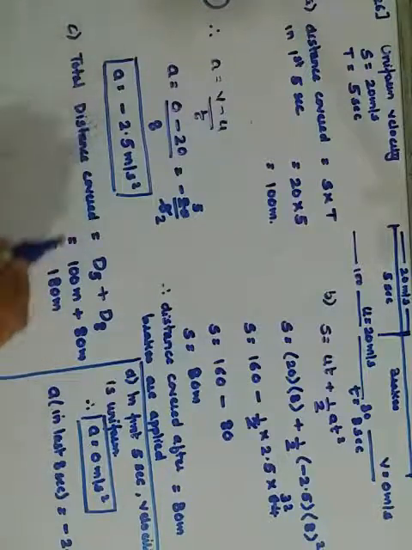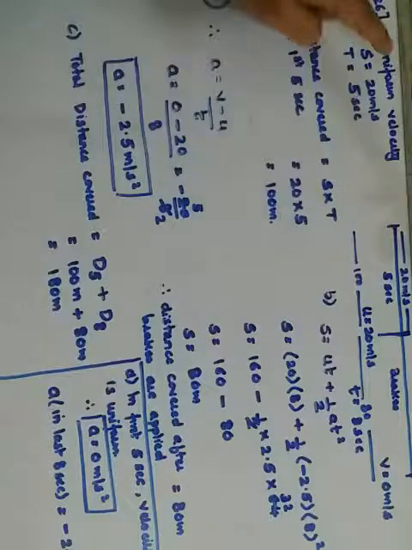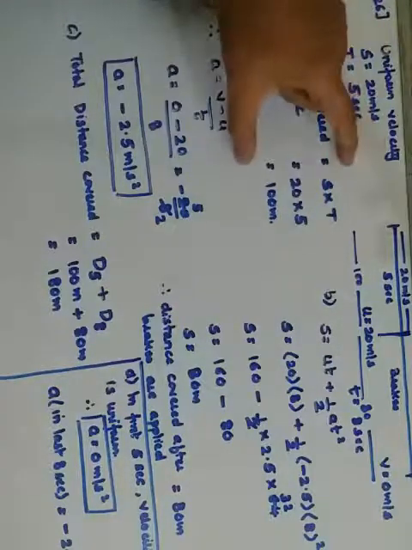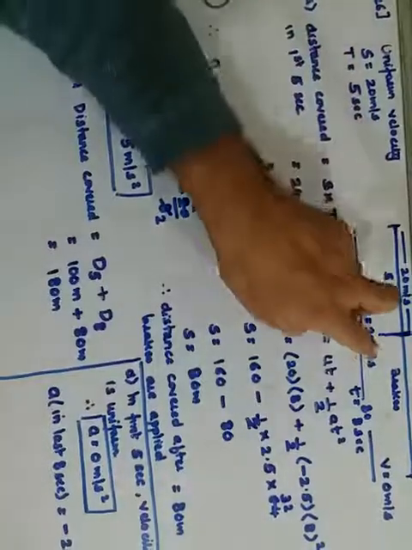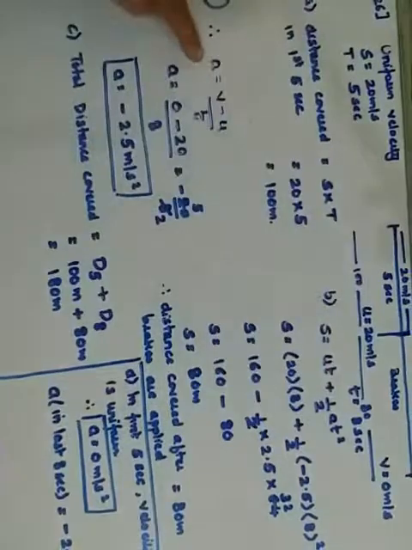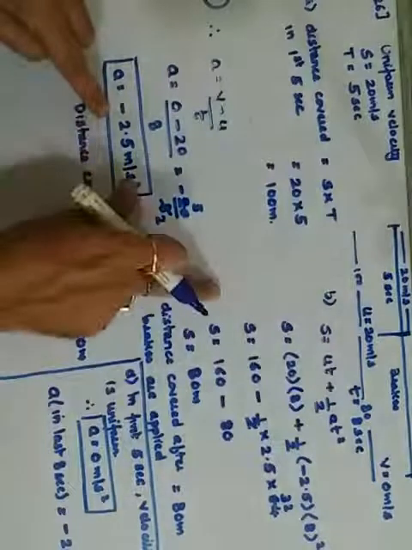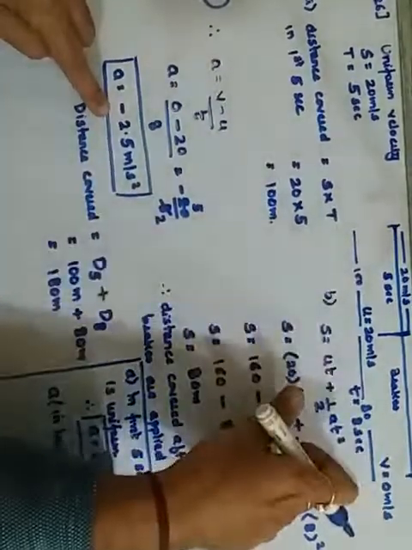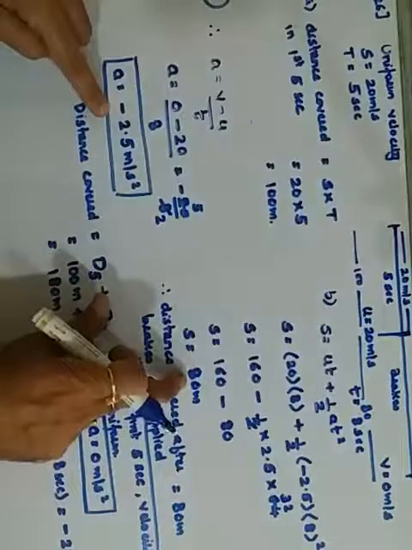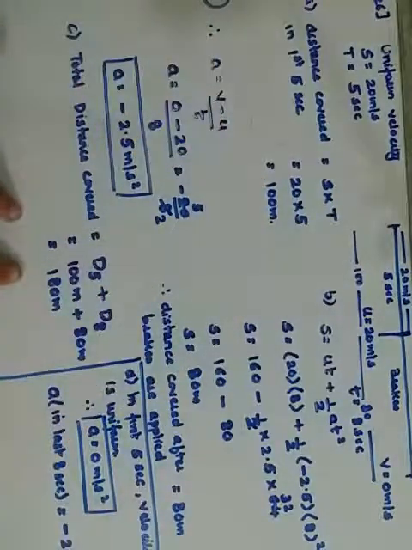So your first question was to find the distance covered. I have used speed is equal to distance upon time, that is, distance is speed into time. Why? Because they have mentioned uniform velocity. So I got 100 meters. But to find the distance for the next journey, I need a. That's why I found a for the last 8 seconds, that is, after the brakes are applied, I got minus 2.5. Applying this, I got the distance covered in the last 8 seconds, that is 80 meters. So total distance is this 100 meters plus 80 meters, which gave me 180 meters.